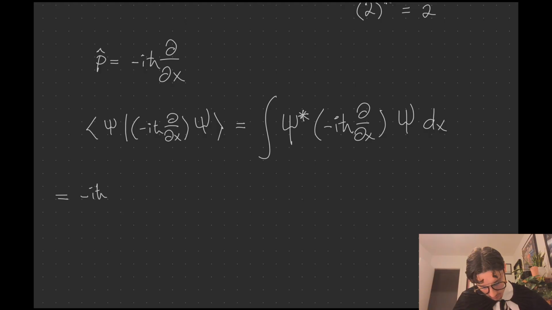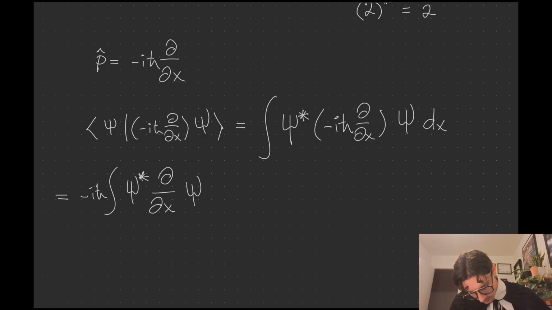Minus i h bar, psi star partial x psi dx. Now what do we do? Okay, here's what's happening here. I'm going to rewrite this in a more suggestive manner.